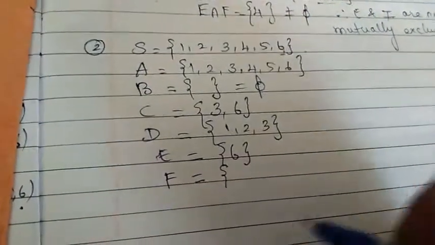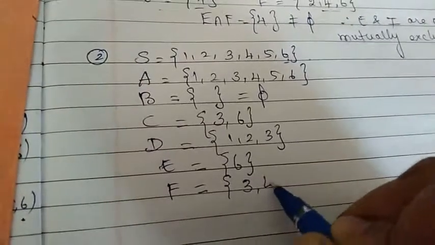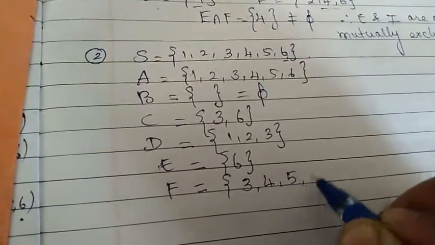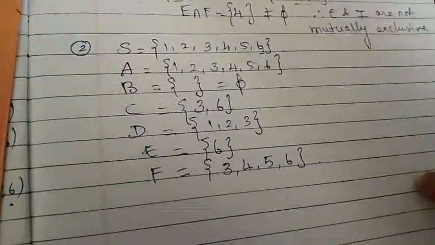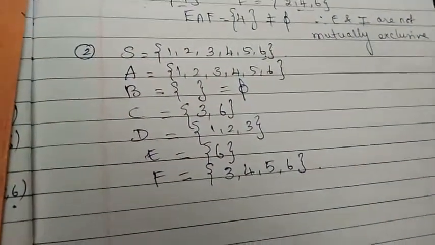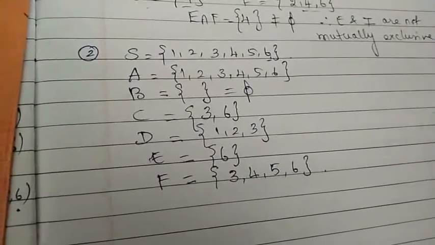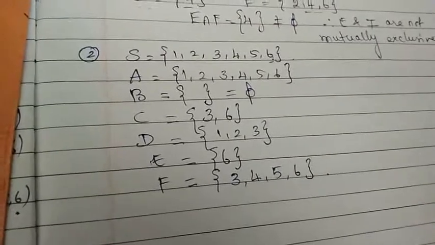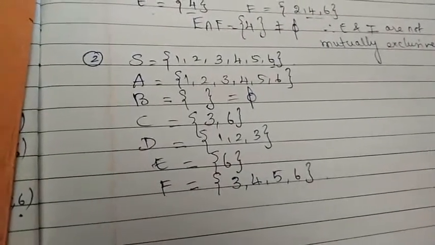So, it can be equal to 3 or greater than 3. So, 3, 4, 5 and 6. Right? These are all the elements of the sets. We have described them. Now the question is, find A union B, A intersection B, B union C, E intersection F. Likewise, they have given you many questions.